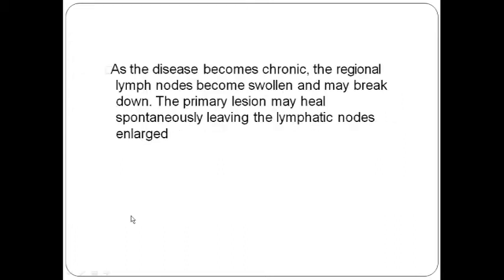And as the disease becomes chronic, the regional lymphatics are involved. Usually in the hands, the lymphatics drain to the external jugular and axillary group of lymph nodes. These lesions will usually involve this kind of nodes. The primary lesions may heal spontaneously, leaving the lymph nodes enlarged.